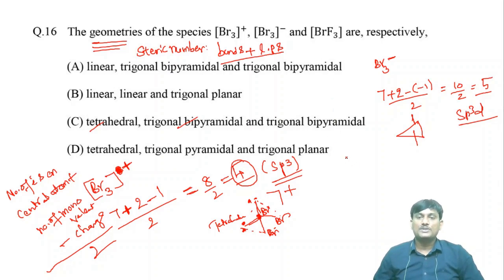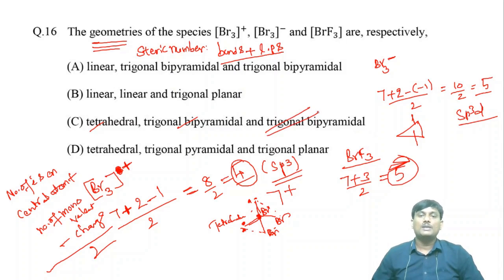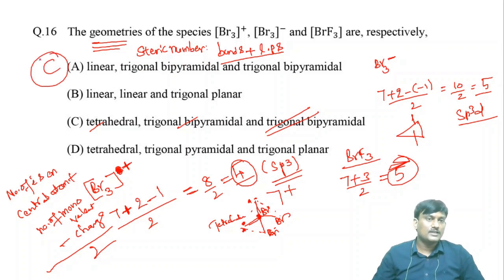And BrF3, what is the hybridization for BrF3? Here the central atom has 7 electrons, 3 monovalent atoms, divided by 2. So 5 hybridized orbitals. Again, what is the geometry? Trigonal bipyramidal. The structure is different, the geometry is the same. So what is the option? C is the option.